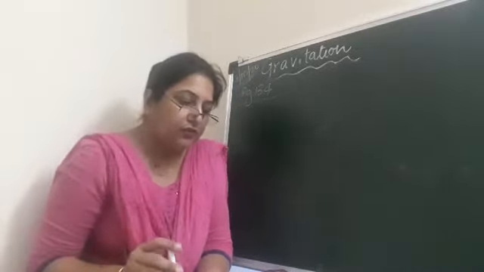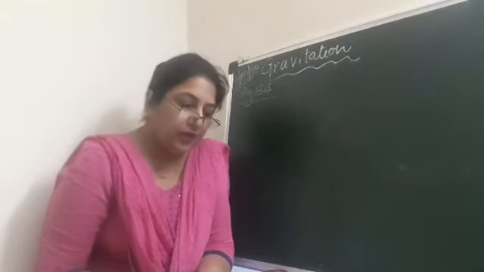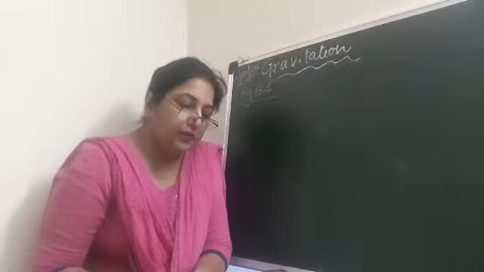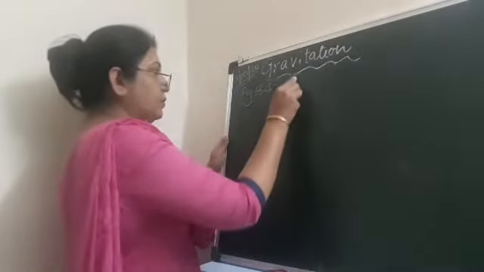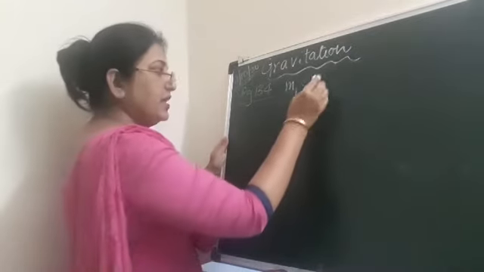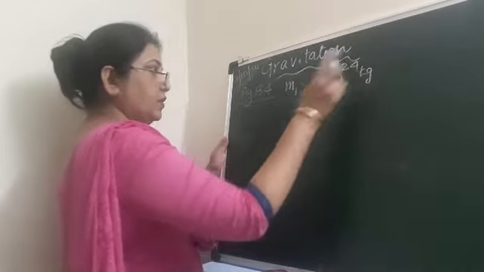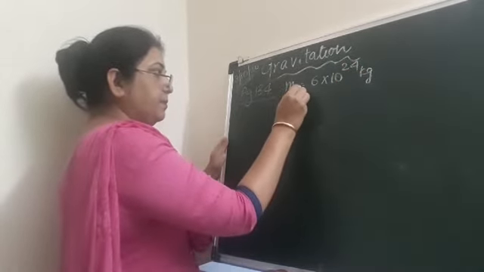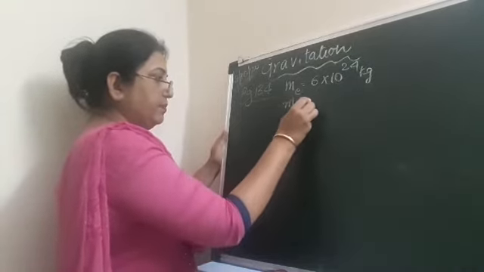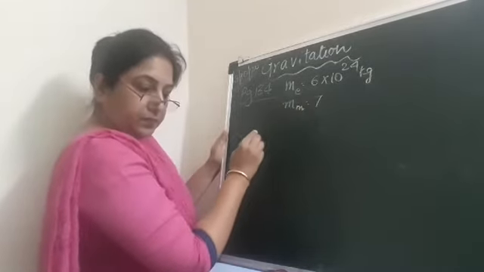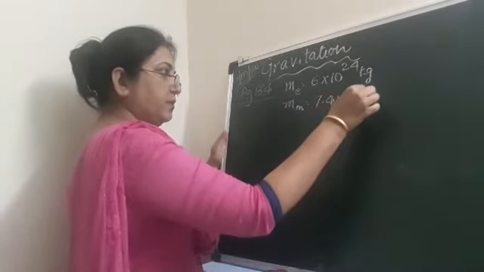The mass of the earth is 6 into 10 to the power of 24 kg, and the mass of the moon is 7.4 into 10 to the power of 22 kg. So we have m1, which is 6 into 10 to the power of 24 kg. If you want, we can write ME, which means mass of the earth, and MM means the mass of the moon, which is 7.4 into 10 to the power of 22 kg.